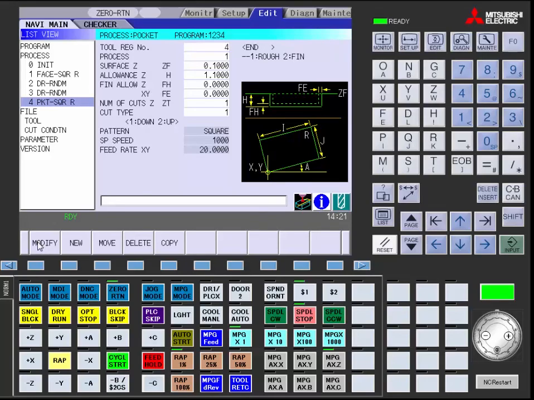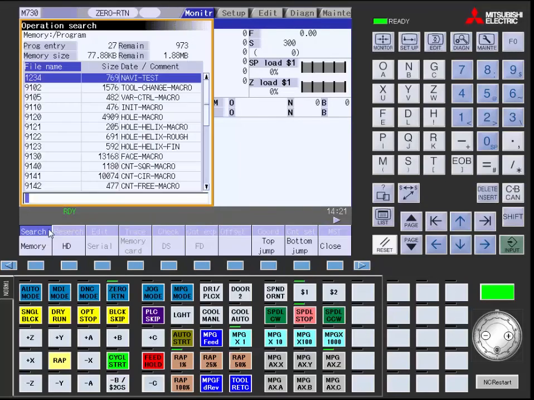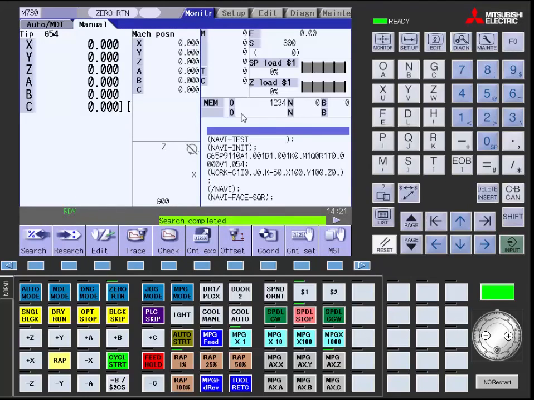To check in your check mode, you can then go to monitor. You can search. Choose your program. 1, 2, 3, 4. Hit input, and you notice that your program is now in memory and your program is listed below.